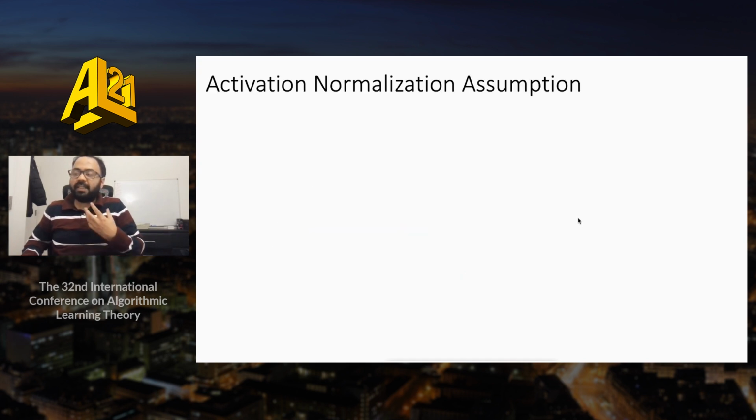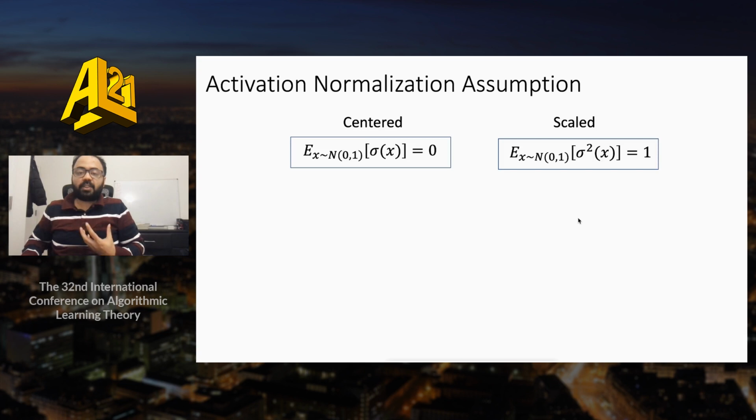Before moving further, we state some normalization assumptions we make on the activation function sigma for our results. The assumptions state that the activation should be normalized with respect to the Gaussian measure in the following two senses. It should be centered with mean 0, and it should be such that its variance is equal to 1. While the second assumption is perhaps benign as it can be ensured by simple scaling, the first assumption, while non-standard, turns out to be necessary towards achieving perfect conditioning.